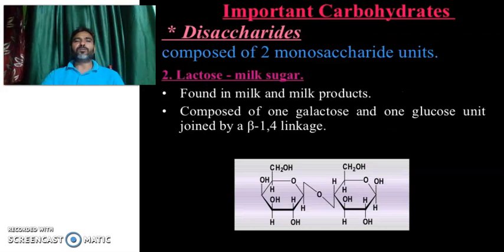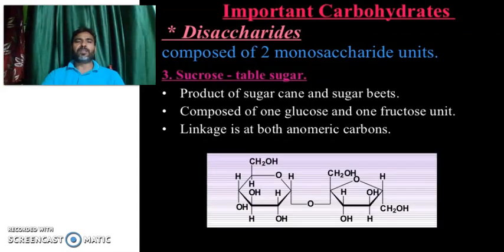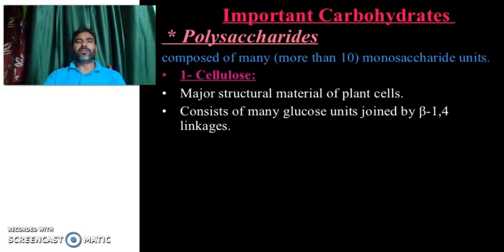Lactose, milk sugar, found in milk and milk products, composed of one galactose and one glucose unit joined by beta 1,4 linkage. Sucrose, table sugar, product of sugar cane and sugar beets, composed of one glucose and one fructose unit, and the linkage is at both anomeric carbons, you see.